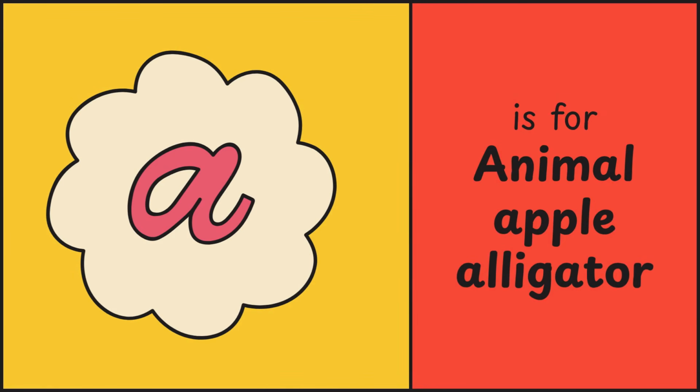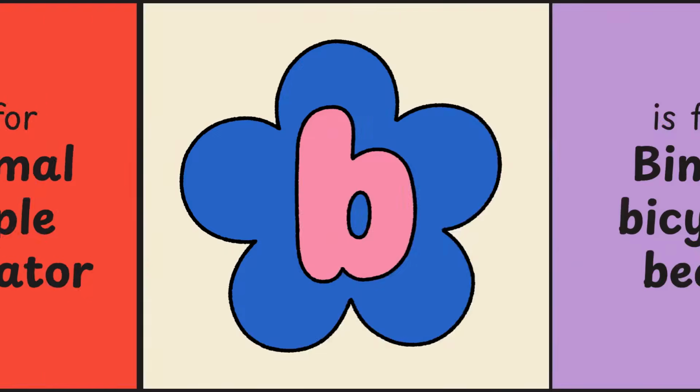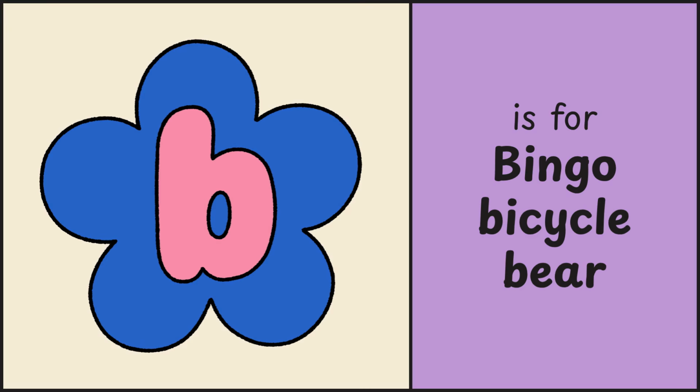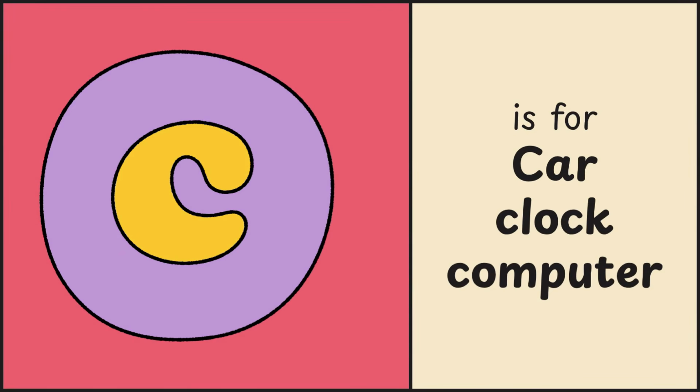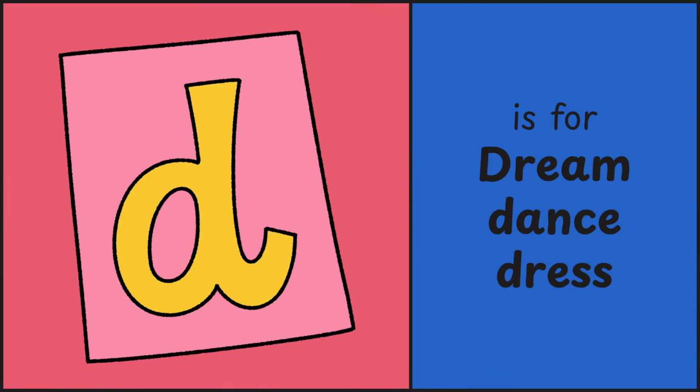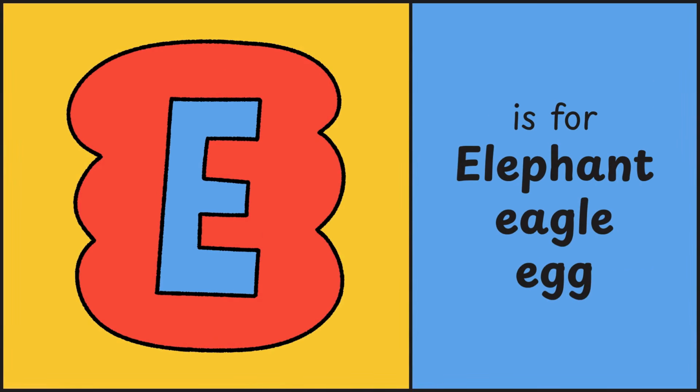A is for animal, apple, alligator. B is for bingo, bicycle, bear. C is for car, clock, computer. D is for dream, dance, dress. E is for elephant, eagle, egg.